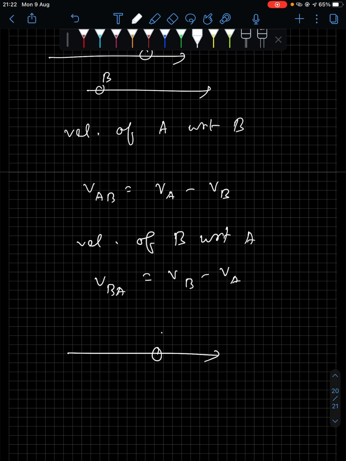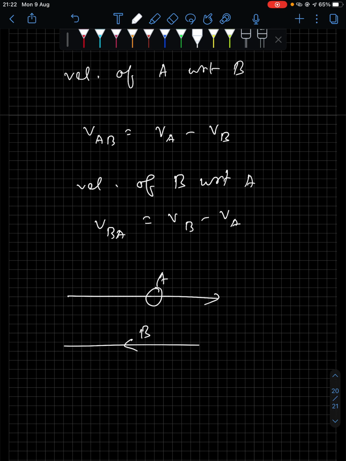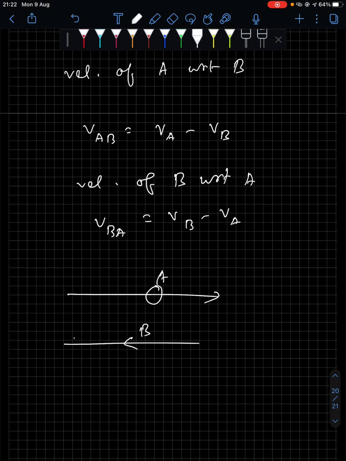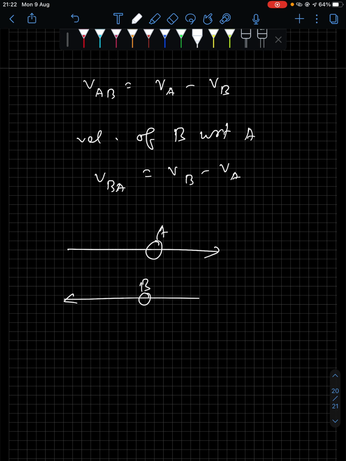Now if the bodies are going in opposite direction, like we take one more situation. Say body A is going along the right only, okay, and body B is going along the left. So in this case, or we can put the arrow here, okay.